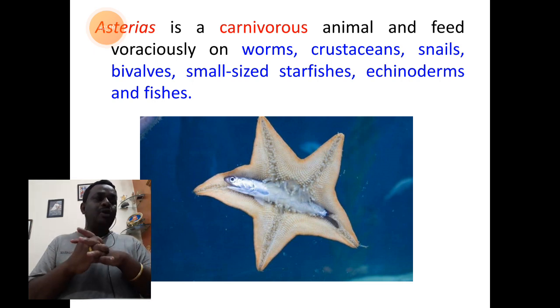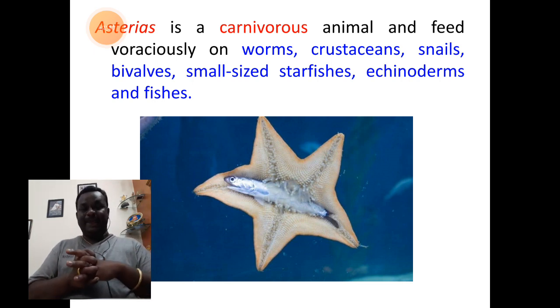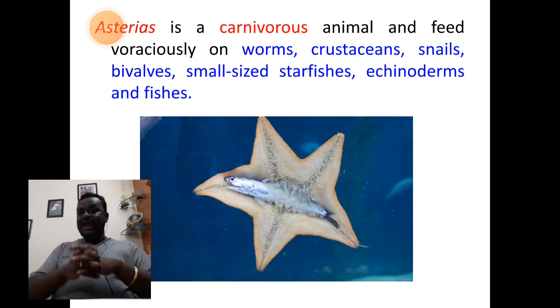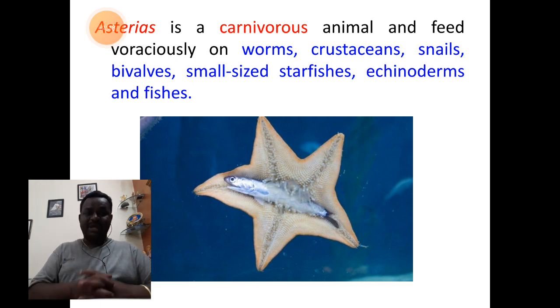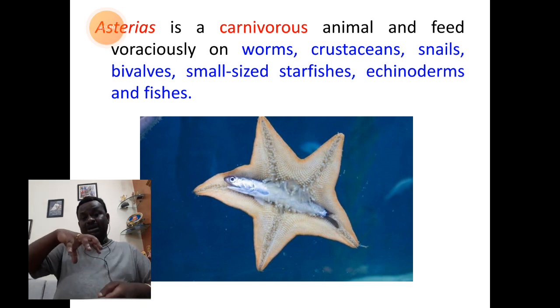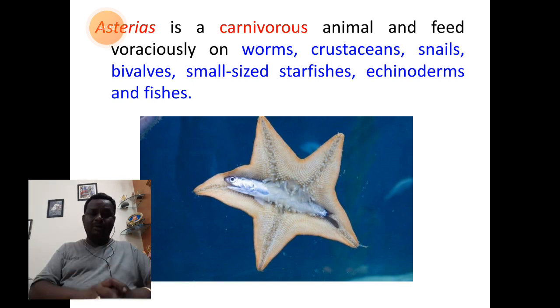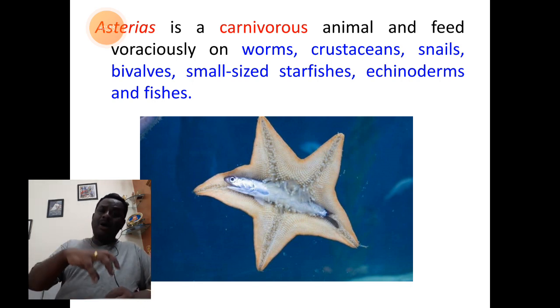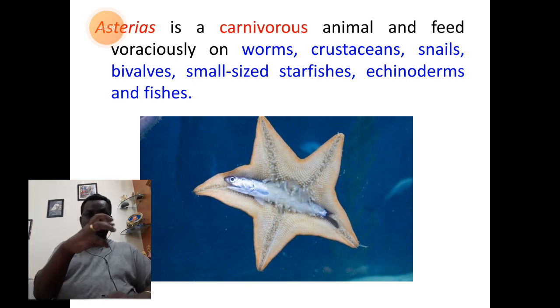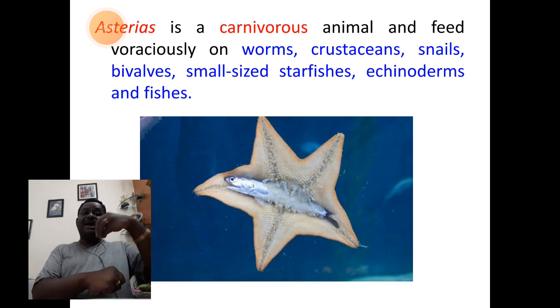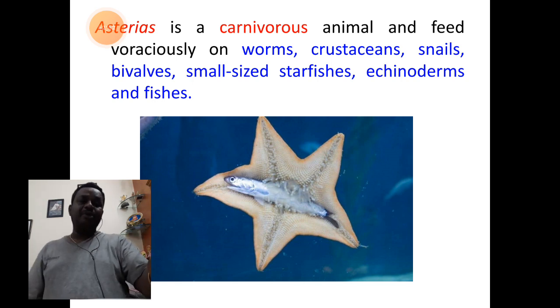We call them oral spines or oral papillae, and a special muscular membrane called the peristomium that helps in protection of the mouth. So the mouth is the opening through which the food is taken in with the help of the cardiac stomach. So it is a carnivorous animal.